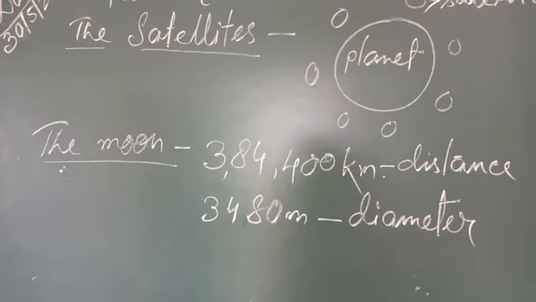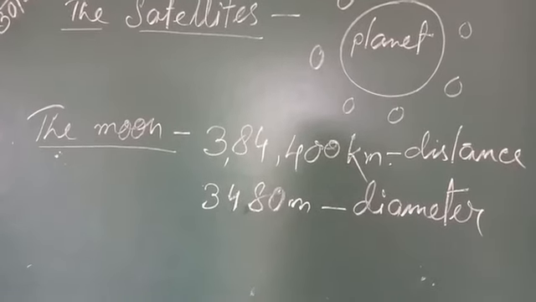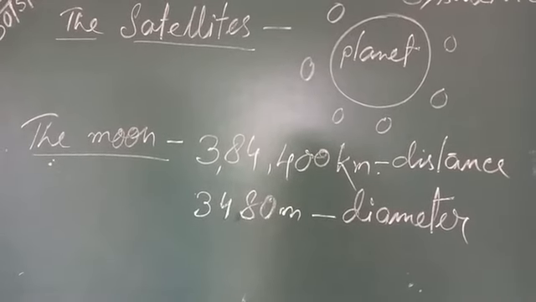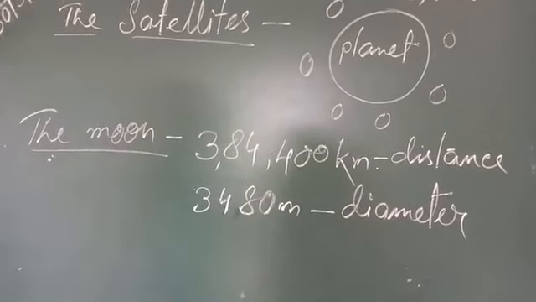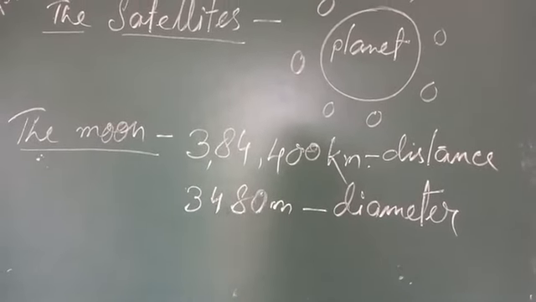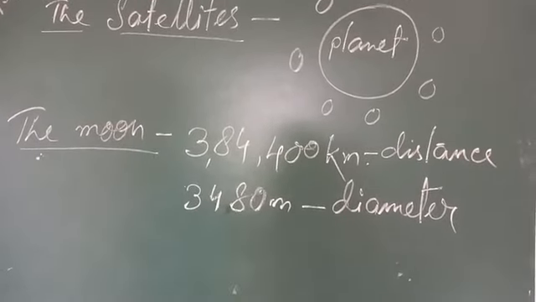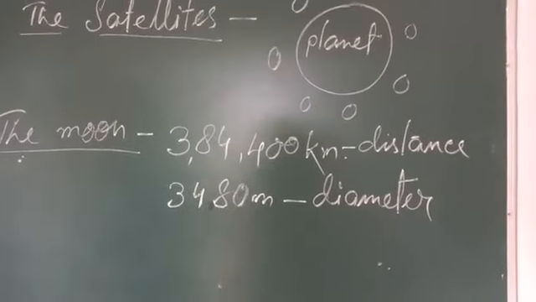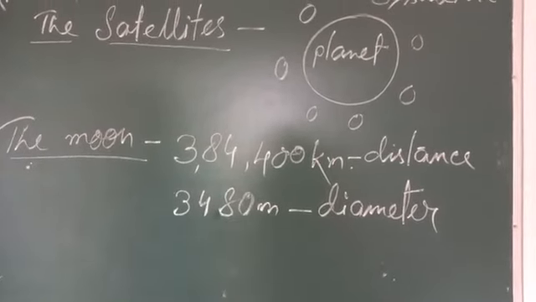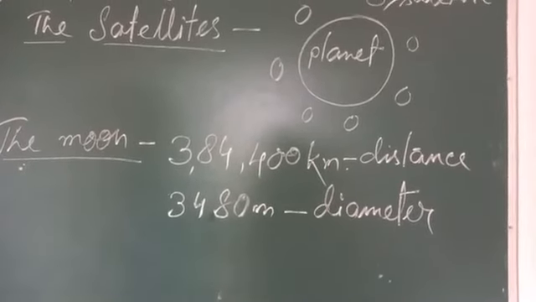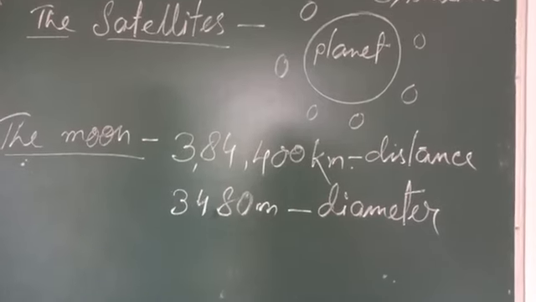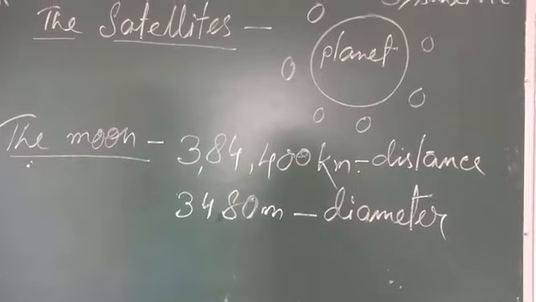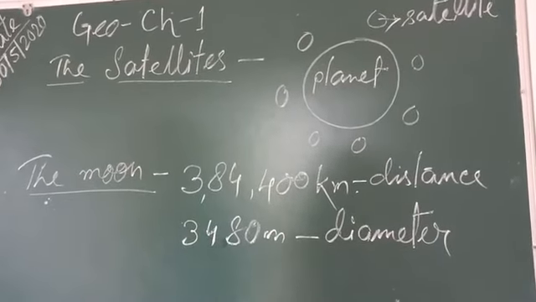The reflected light from the sun, from the moon, reaches the Earth's surface in about 1.3 seconds. That means whatever light is there, it is because of the sun. The sun's light falls on the moon and it reflects, so we can see it from Earth, and the time it takes to reach us is only about 1.3 seconds.